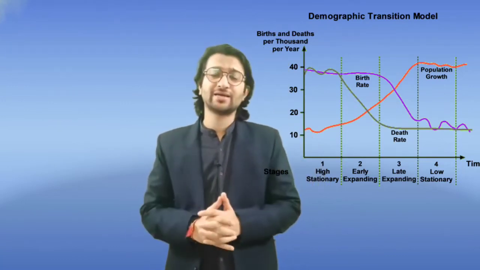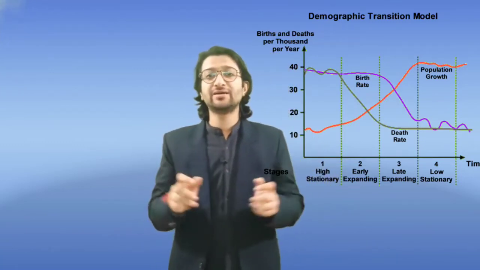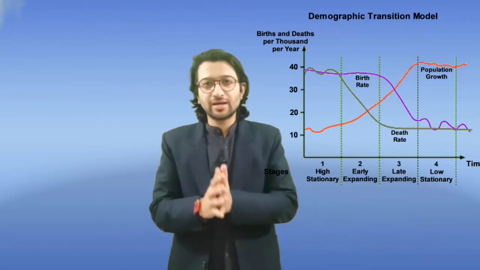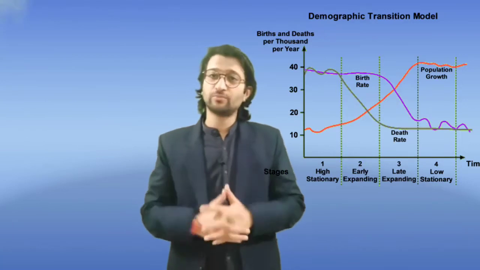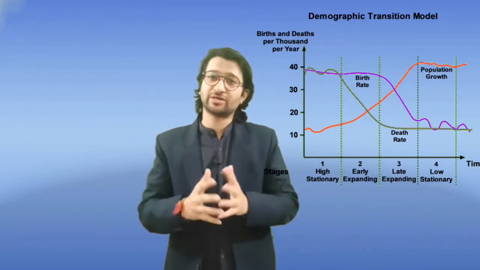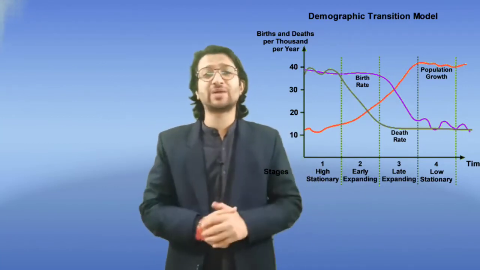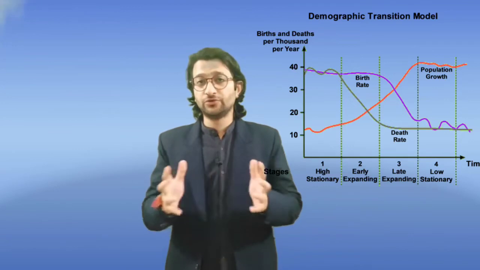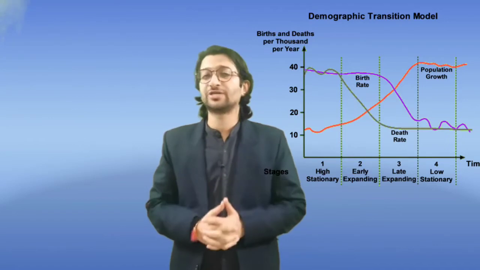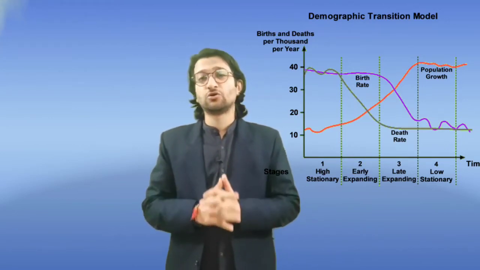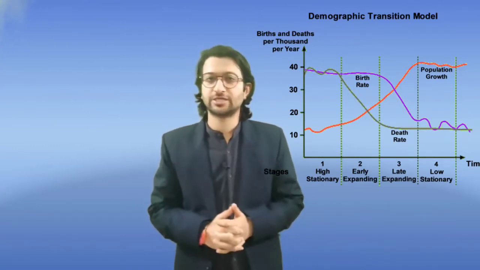The birth rate is also high because here agriculture is the prime occupation of the people, right? So you need more hands, more people to contribute to agricultural labor. Also, people will procreate more so as to compensate for the higher death rate among the children. Also, birth rate is high because contraceptive practices like birth control, use of condoms, and sterilization practices are almost negligible during this stage. Now this stage corresponds to the low population stage, as both birth rate and death rate are high.